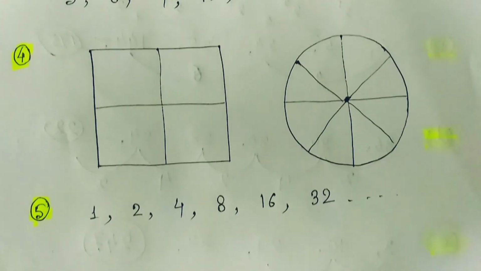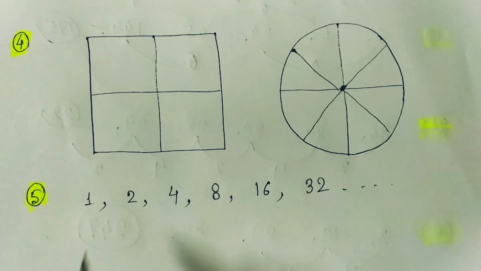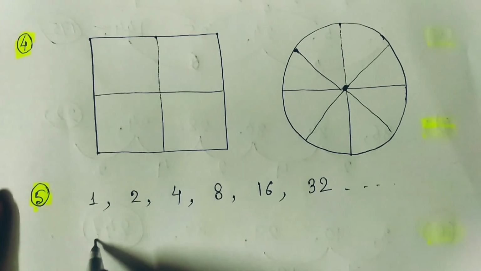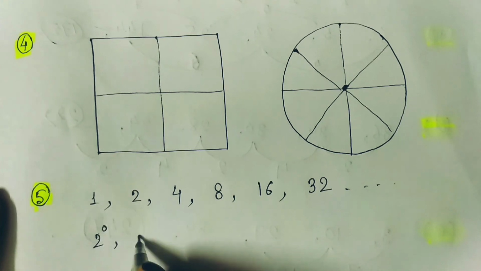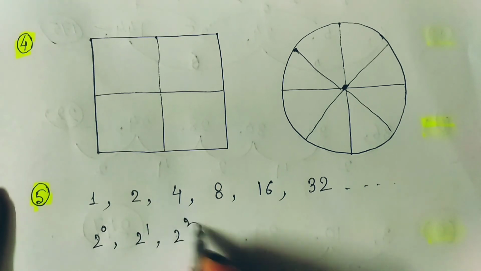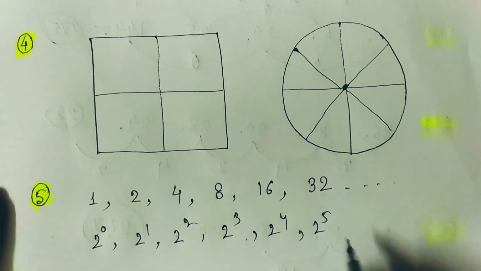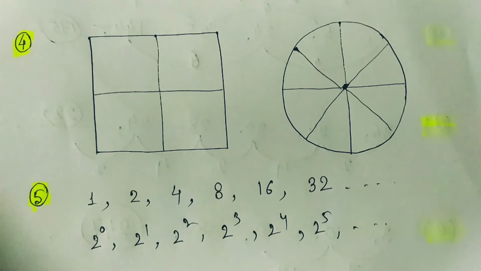For one more example, if you have 1, 2, 4, 8, 16, 32, these are like 2 to the power 0, 2 to the power 1, 2 to the power 2, 2 to the power 3, 2 to the power 4, 2 to the power 5, like that. So the basic idea for a geometric sequence is that for any 2 consecutive numbers you consider, their ratio becomes the same.